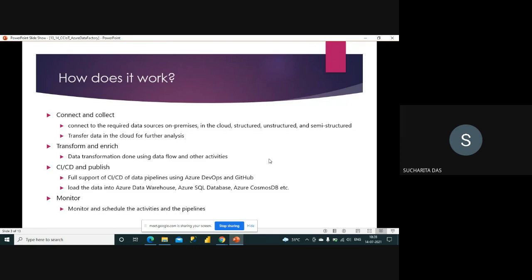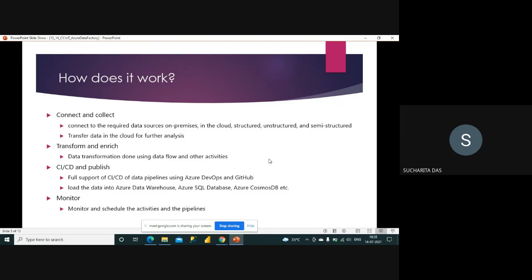Then there is the monitoring part, which is also very important, because whenever you are writing an Azure Data Factory, you are writing some code, maybe to flow the data from one source to a destination. You can monitor it from Data Factory, how the work is going on, where it failed, and if there is any failure, what the reason is. Okay, and you can schedule also.